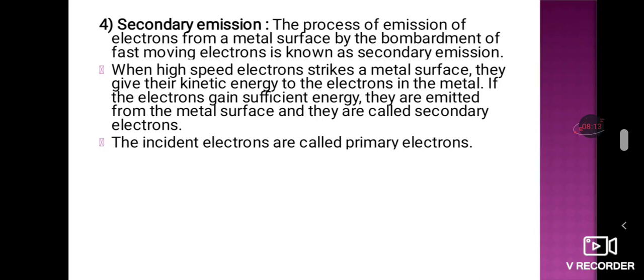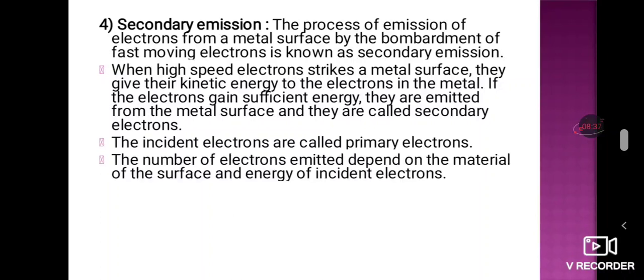Whenever the primary electrons strike a metal surface, they give kinetic energy to other electrons, and therefore those electrons are emitted from the metal surface, so it is called secondary emission. Whatever the incident electrons are, they are called the primary electrons.